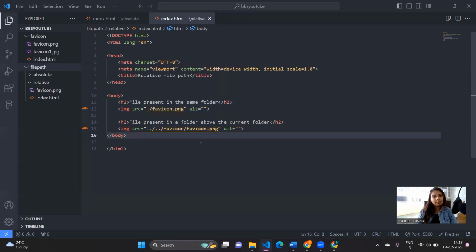So that's all for today's section. Today we covered what is a file path, what is an absolute file path, what is a relative file path, how we can use the src in the absolute, and how we can use it in the relative. So that's it for today's video.